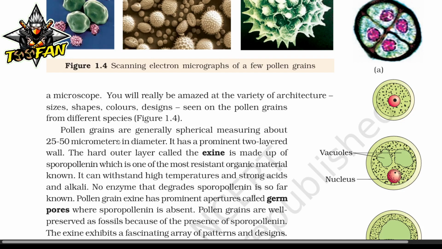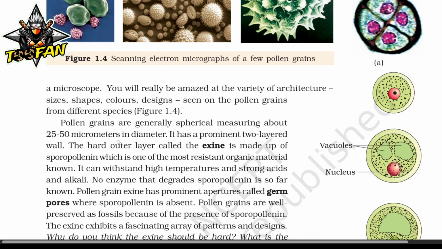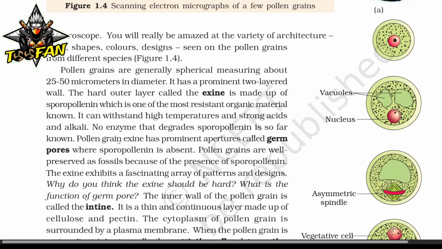It has a prominent two-layered wall. The hard outer layer, called exine, is made up of sporopollenin, which is one of the most resistant organic materials known. It can withstand high temperatures and strong acids and alkali. No enzyme that degrades sporopollenin is so far known. Pollen grain exine has prominent apertures called germ pores, where sporopollenin is absent. Pollen grains are well preserved as fossils because of the presence of sporopollenin. The exine exhibits a fascinating array of patterns and designs.